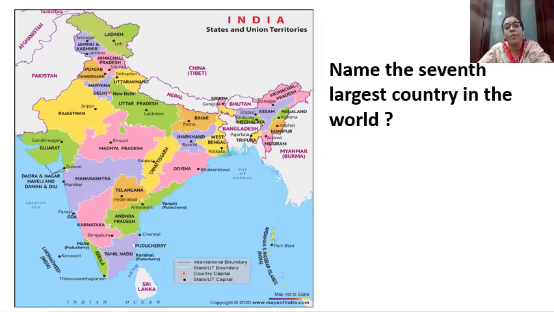Yes, children, already you have learnt this, right? Which is the seventh largest country in the world? What is the answer? The answer is India. Okay, India is the seventh largest country in the world. I hope you all know this.